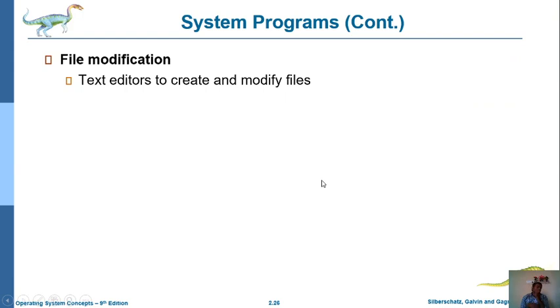So now we can observe how we are going to modify any specific file. For that purpose, we need some text editors like Edit Plus, or Word files, either MS Word, or Excel files, MS Excel. So in this way, we need some text editors. These editors can also be called system programs. Why? Because with the help of these editors we can modify the files.